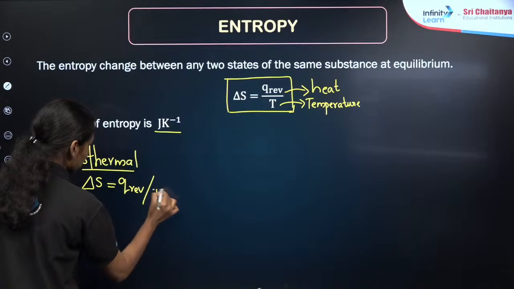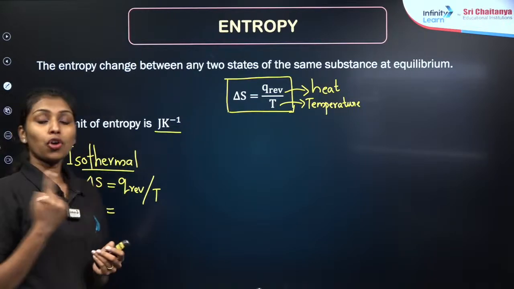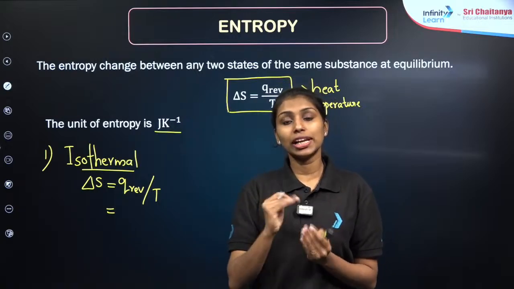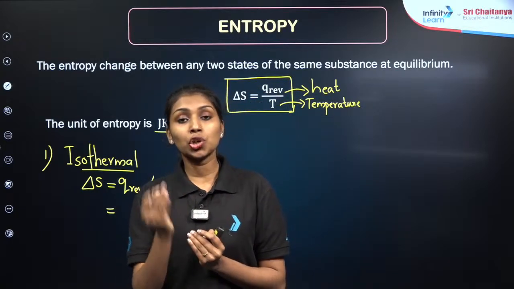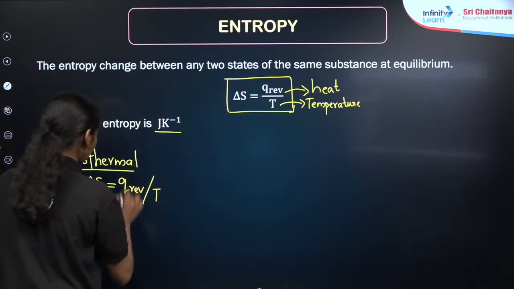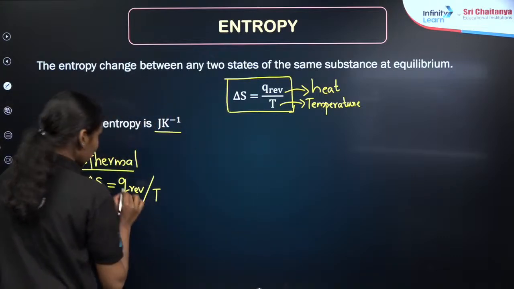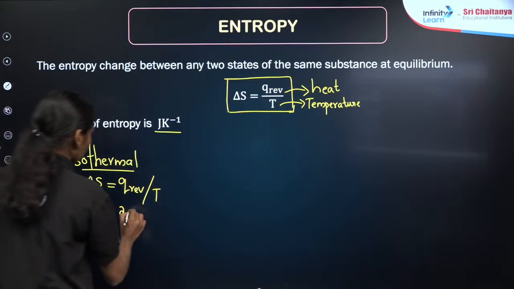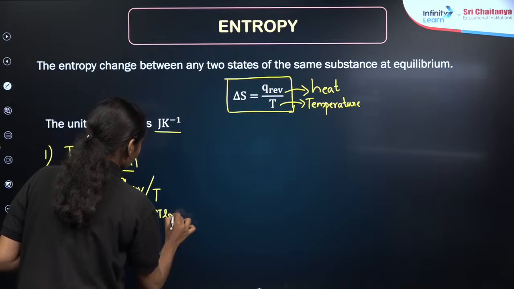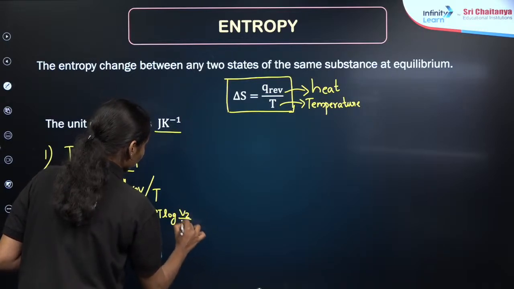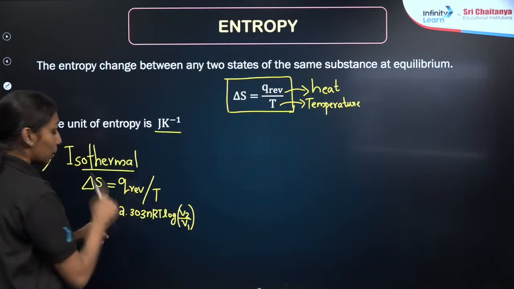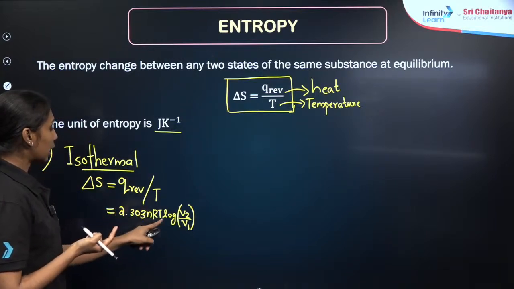Then, according to the first law of thermodynamics, we know that in isothermal condition, delta T is equal to 0. Therefore, delta U is also equal to 0, which means that Q is equal to the negative of work done, right? We have studied that the work done is equal to minus 2.303 nRT log V2 by V1, right? V2 means the final volume, then V1 is the initial volume.